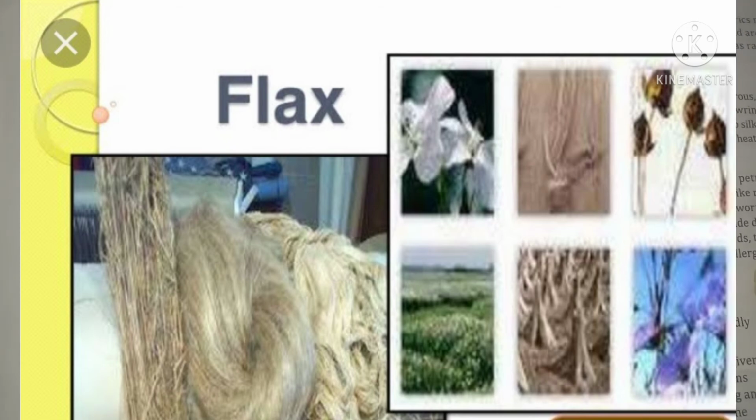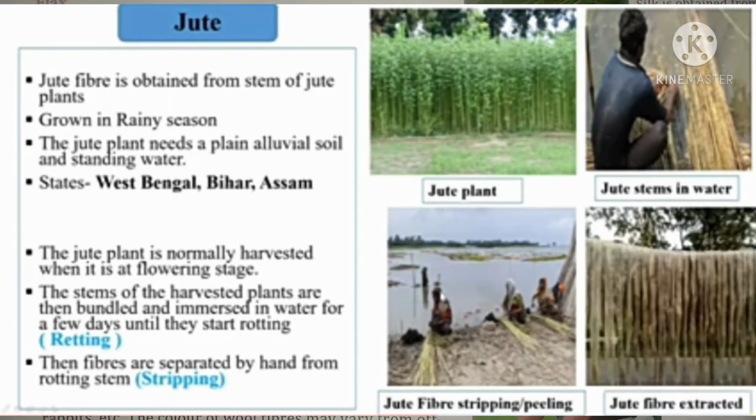Next, jute. Like flax, jute is also obtained from the stem of the jute plant. The maximum production of jute takes place in India. It is cultivated during the rainy season. In India, jute is mainly grown in West Bengal, Bihar and Assam. The jute plant is normally harvested when it is at the flowering stage.